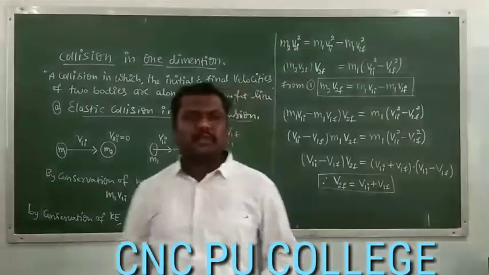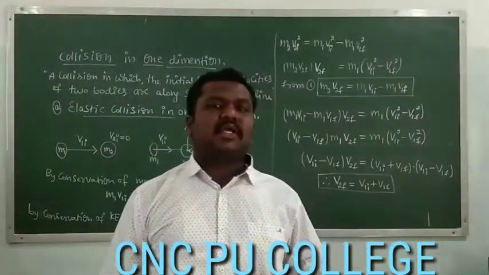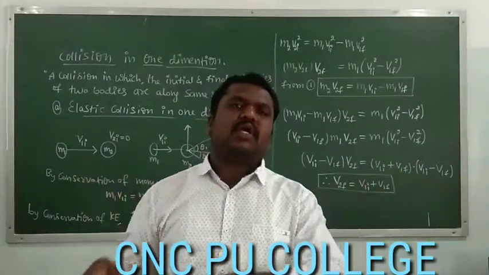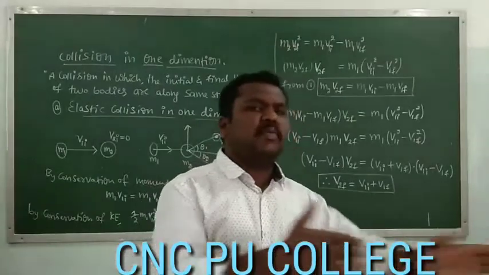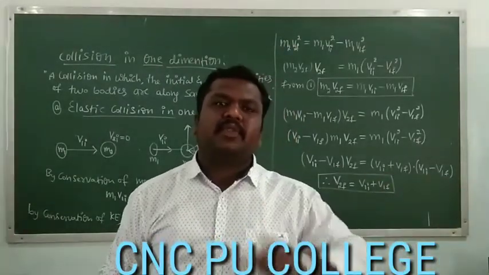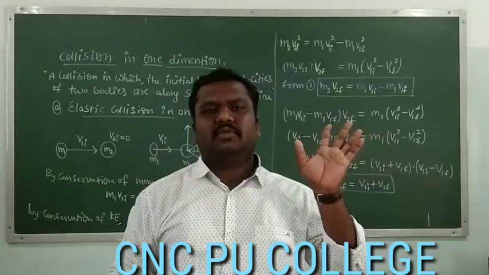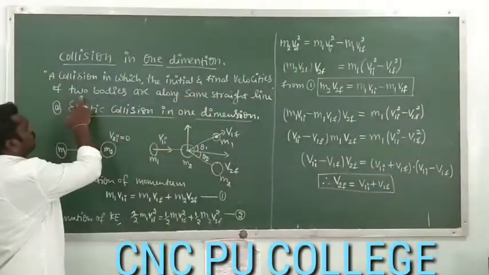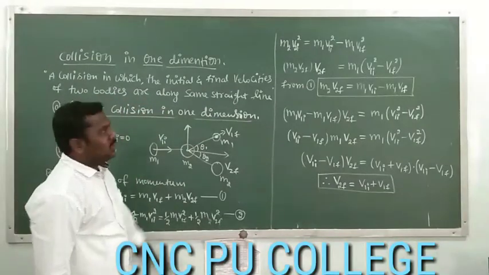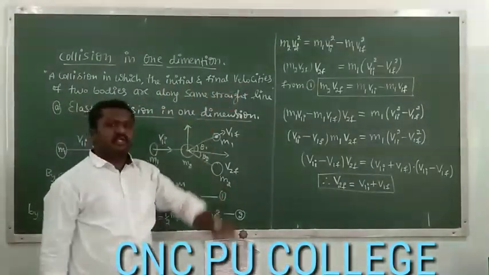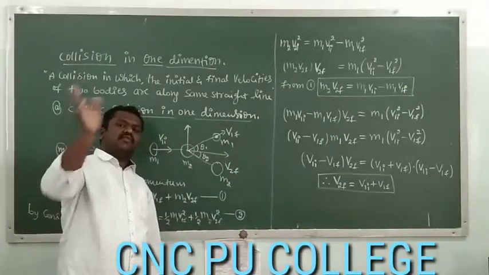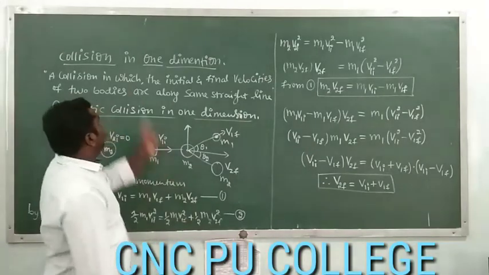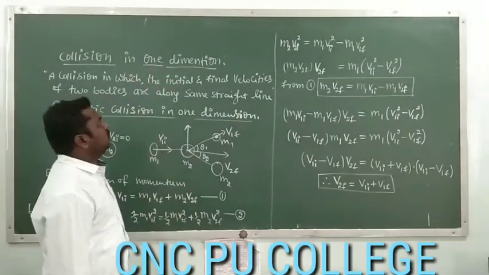What is collision in one dimension? What does one dimension mean? The bodies have to move in a straight line. That means before collision and after collision, they have to move in the same path. Then we can call that a collision in one dimension. A collision in which the initial and final velocities of two bodies are along the same straight line. That means before collision and after collision, they move along the same straight line. Then the collision is said to be one dimensional.